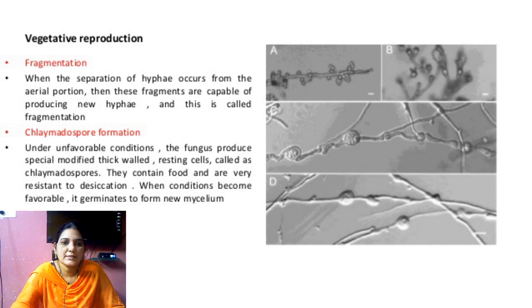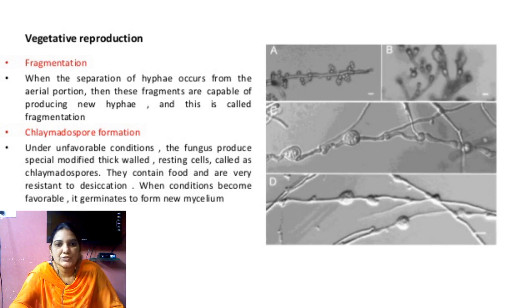Next, coming to oidiospores. Here the food, such as sugars, is more available. The fungus undergoes oidiospore formation, so each cell turns into an oidiospore, and it looks like a chain-like structure.